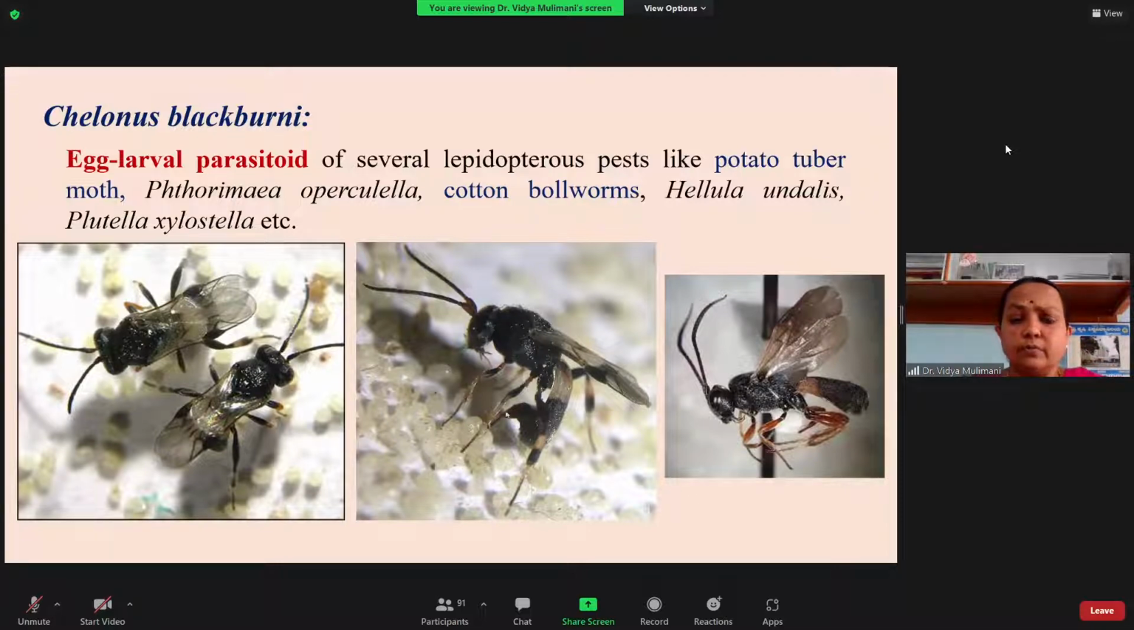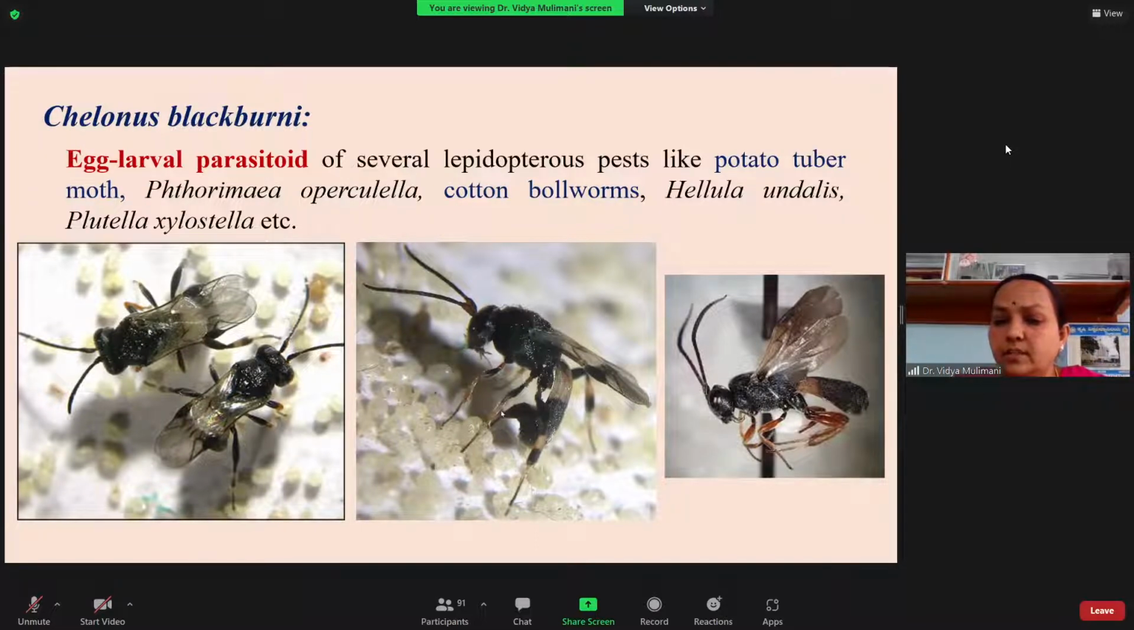Here in this photograph, you can see this is the female. They don't have the male in their progeny. The female, after she comes out from the pupa, immediately, as it is parthenogenesis, is ready for egg laying. So here you can see the female laying her eggs into the eggs of the host, whatever it is, here Corcyra eggs.